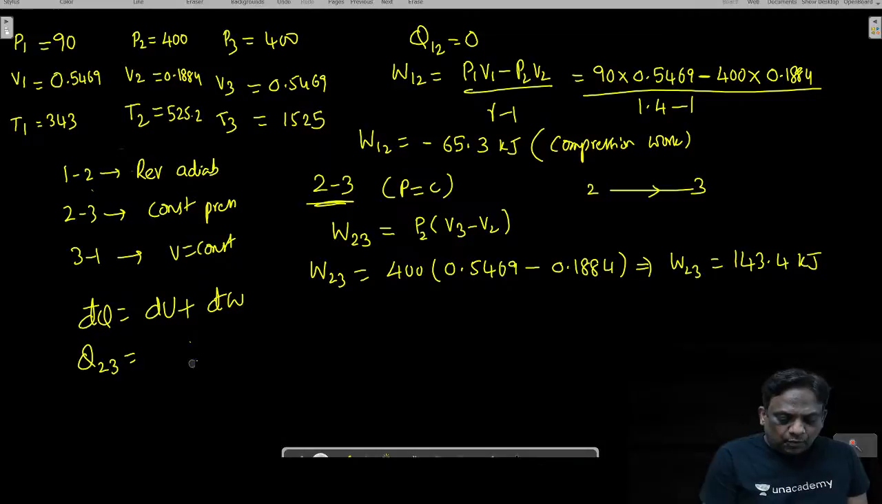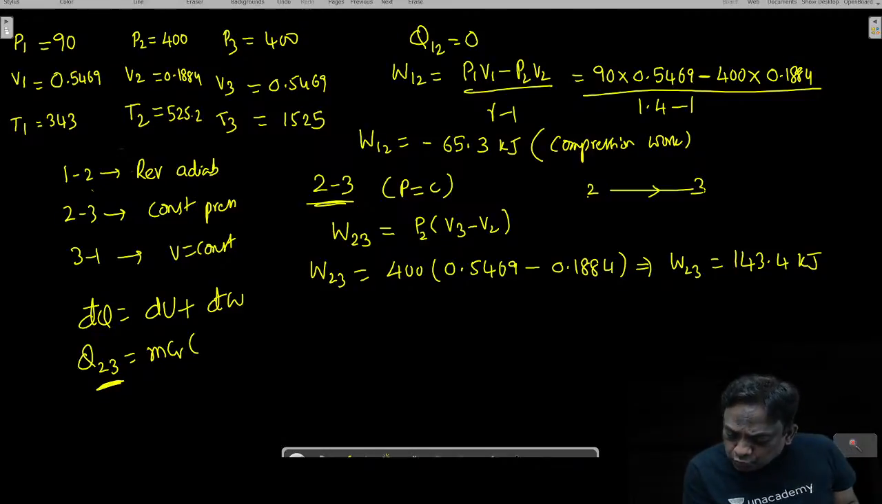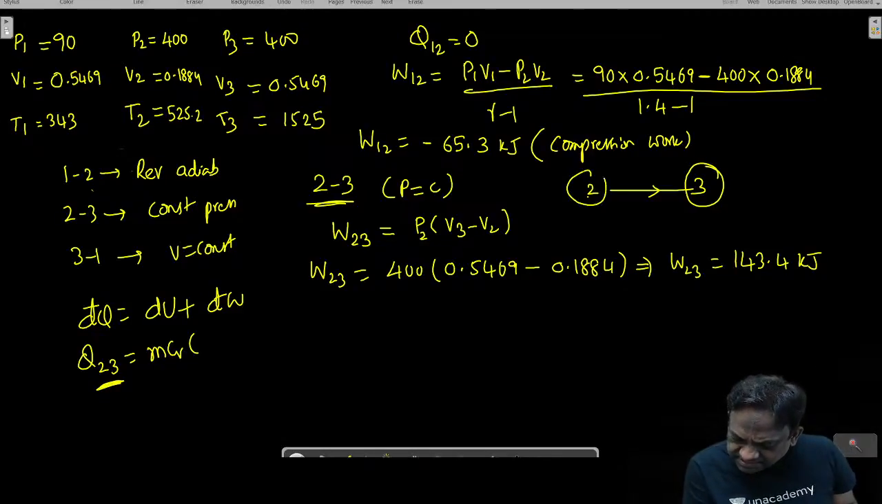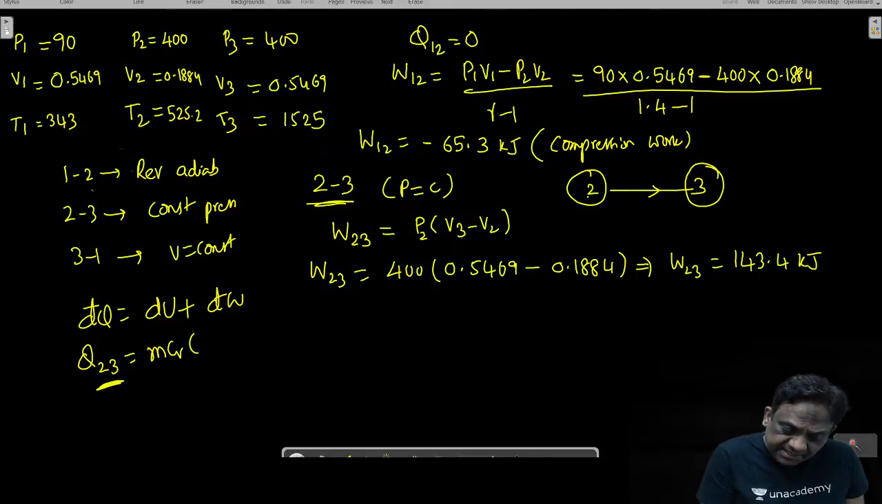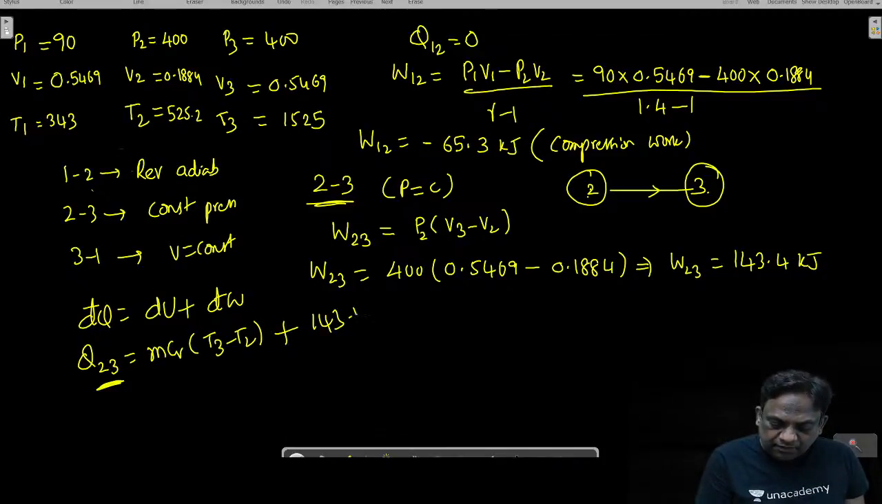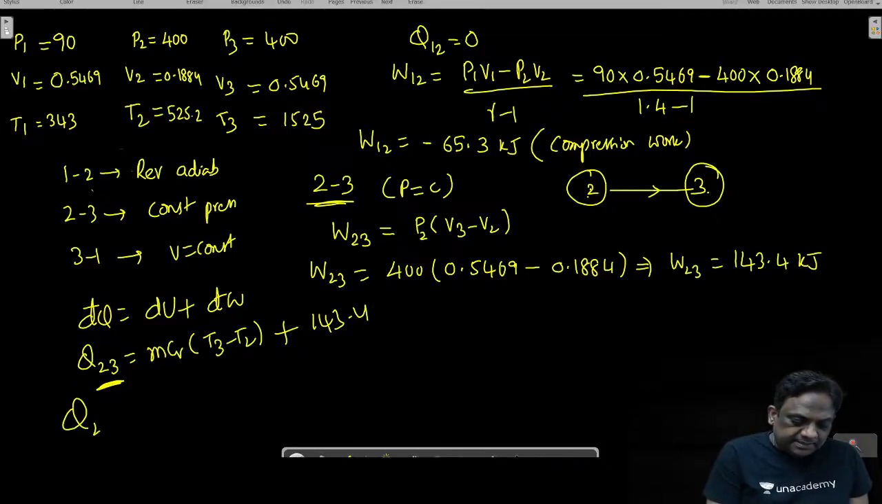For an ideal gas, what is the change in internal energy? dU is m Cv dT. You are applying this for 2 to 3. For 2 to 3, this is final, this is initial. dT means change, and change is always final minus initial. That is T3 minus T2, plus work. What is that work? 143.4. Wonderful, my dear students. Heat transfer in 2 to 3.